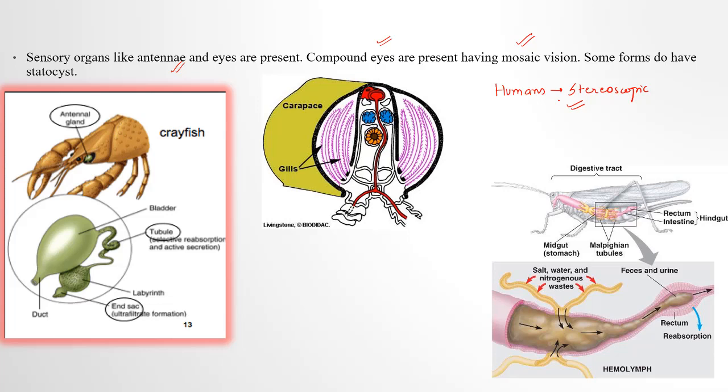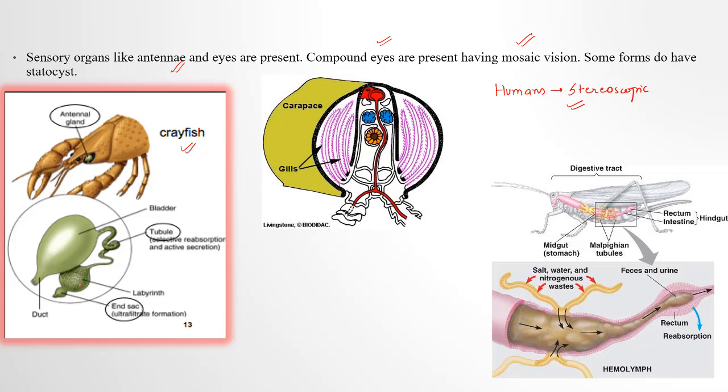Okay, this is crayfish. It is actually not a fish. Crayfish is an arthropod only. So you can see the green gland here. This green gland, also known as the antennal gland, is basically the excretory organ of the body. The different parts, like bladder, duct, tubule and sac, are all given, but you need not go into that. So we have given the diagram of crayfish.